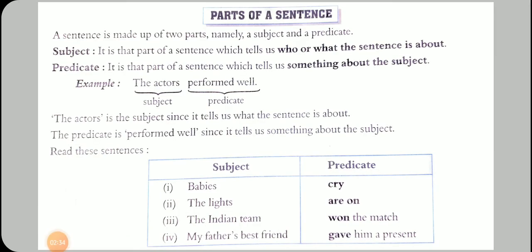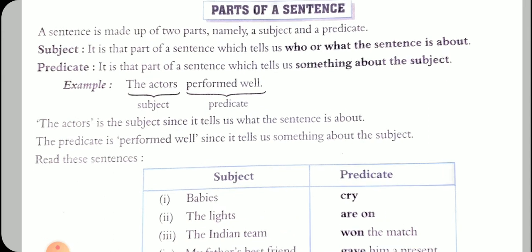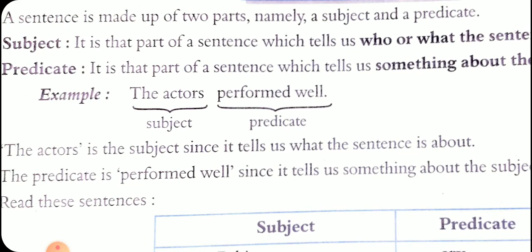Every sentence has two parts, subject and predicate. Subject is the part of a sentence which tells us who or what the sentence is about. We are talking about whom or what. Predicate is the second part of the sentence which tells us something about the subject. Here is an example: the actor performed well. Actor is the subject, and performed well is the predicate.